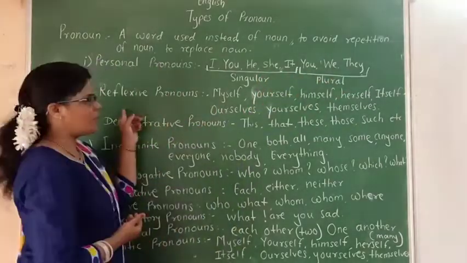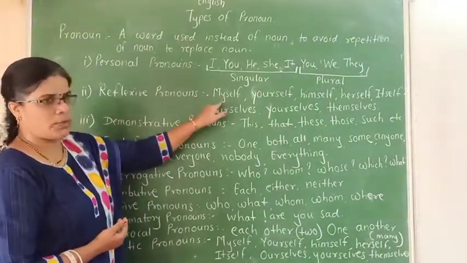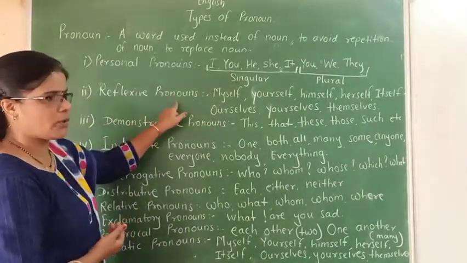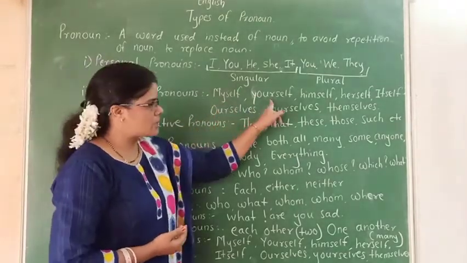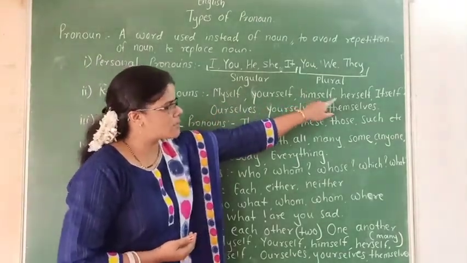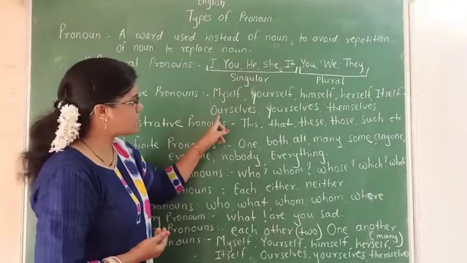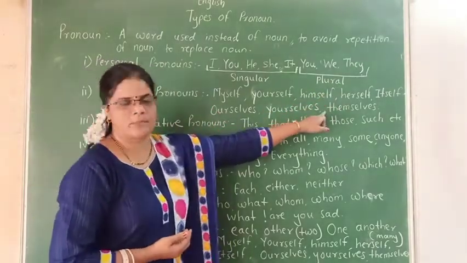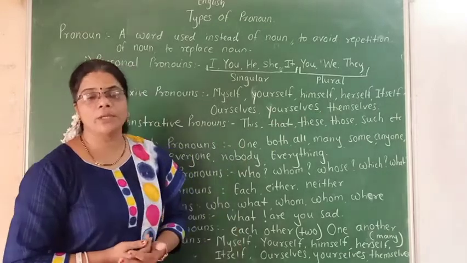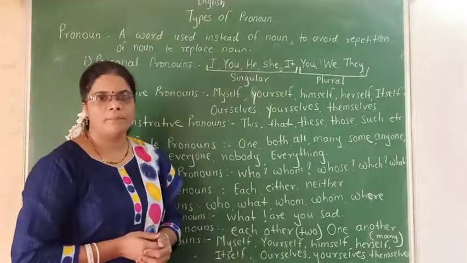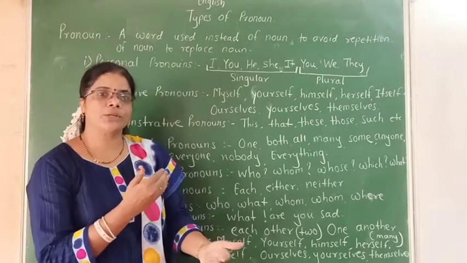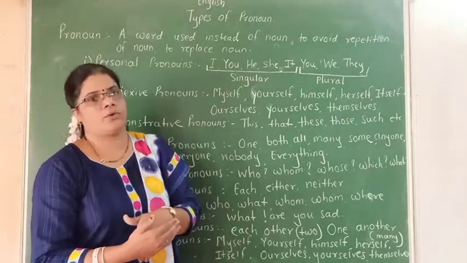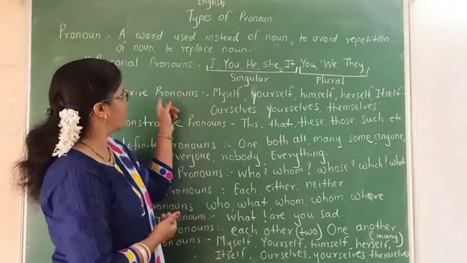Then the second type of pronoun is the reflexive pronoun. Which are the reflexive pronouns in English? Myself, yourself, himself, herself, itself, ourselves, yourselves, themselves. How can we use them? For example, when the subject acts and the action affects that subject alone, it is called a reflexive pronoun.